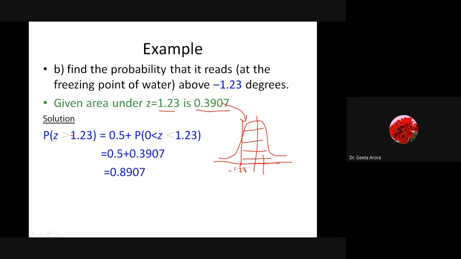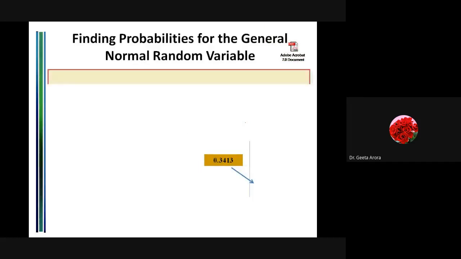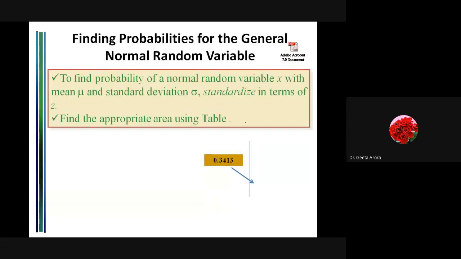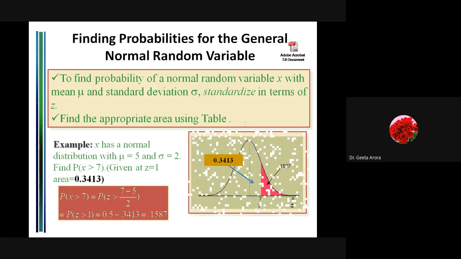Correct? So this is what we have as an answer for this probability. Correct? So here we have, okay, I think the examples we have taken is 3. First, we have just gone for the probability calculation just by showing without any statement that if mu and sigma is given, how you can find out the probability of x greater than 7. So there we have just done by converting x to z and look for an area that lies to the right of 1. Correct? So there we have taken the subtraction one.